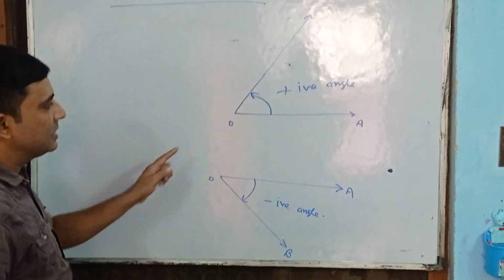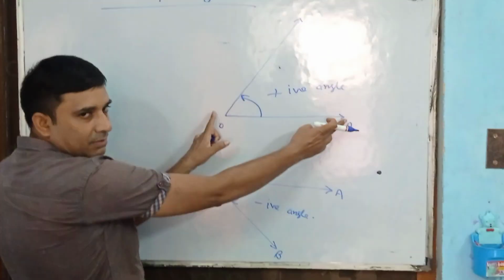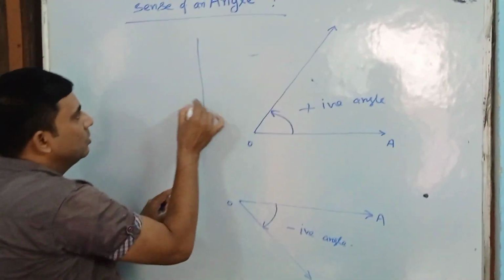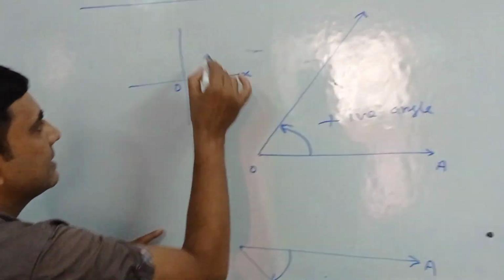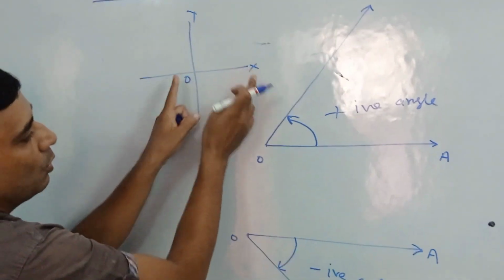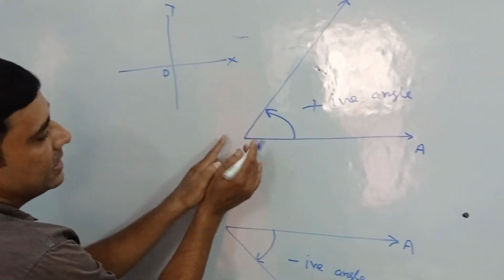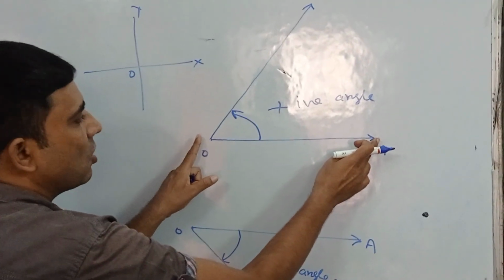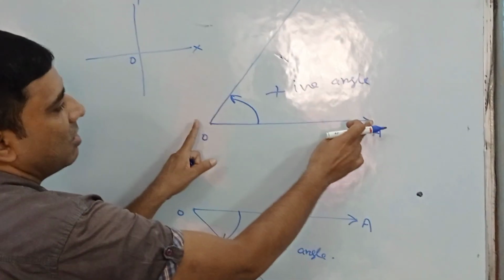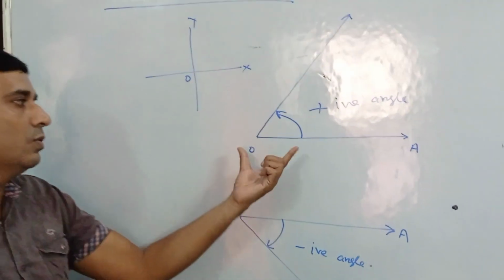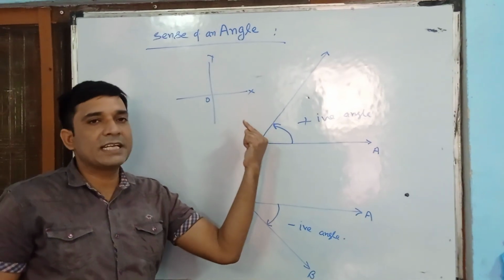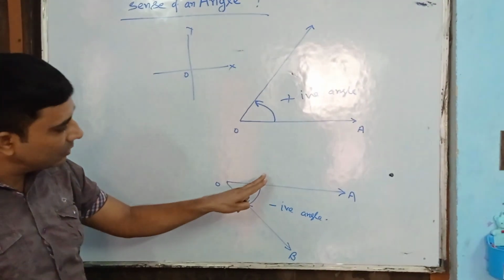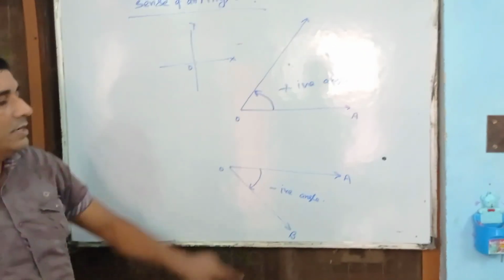Here one more thing you can understand, कि OA I have taken on the positive direction of the x-axis. As we know, there is the origin, x-axis, y-axis. Here I am taking the generating ray or initial side on the positive direction of the x-axis, and so when we rotate it in anti-clockwise direction, the angle so generated is called a positive angle, and whenever we rotate it in clockwise direction, the angle so formed is called a negative angle.